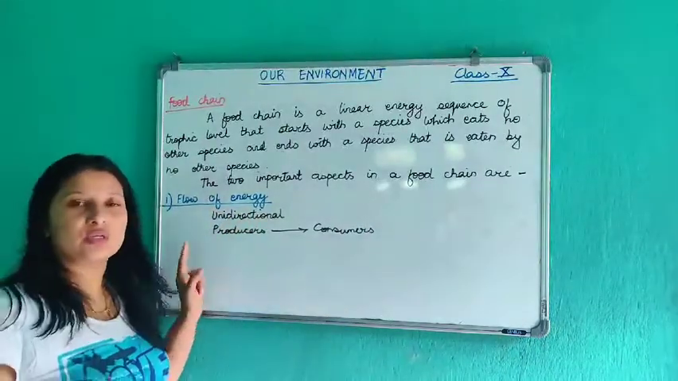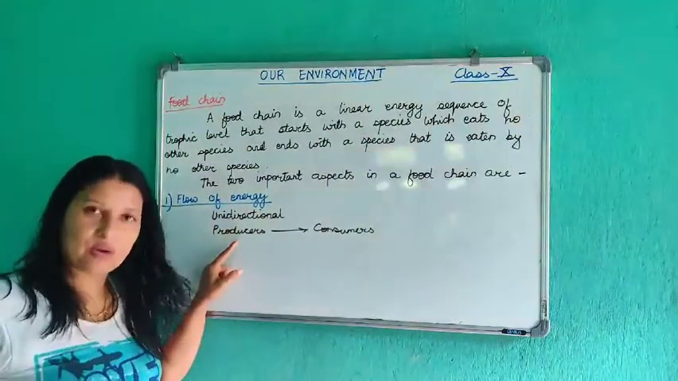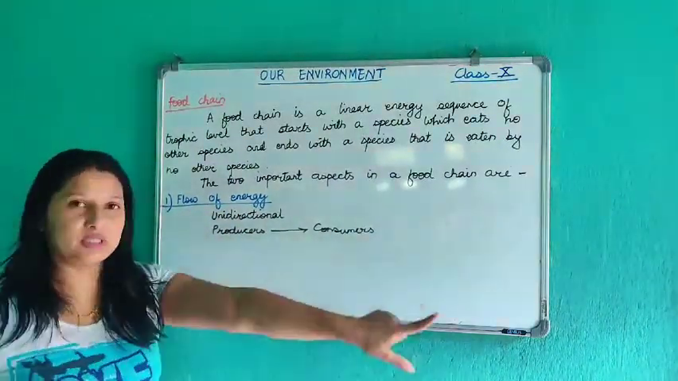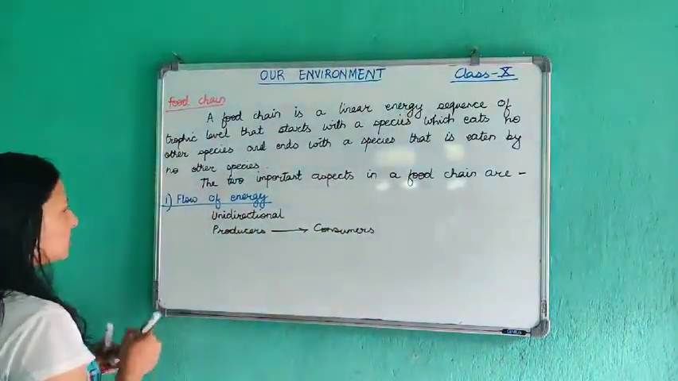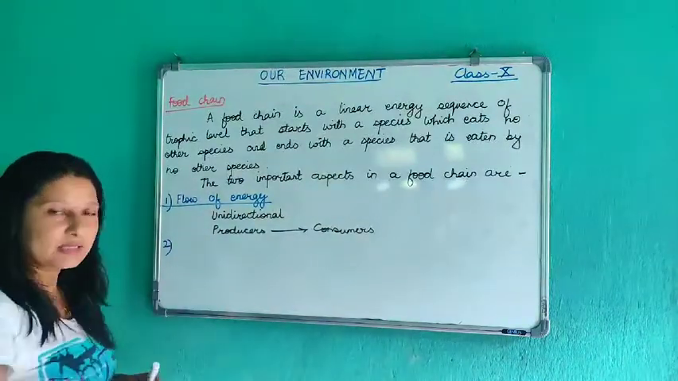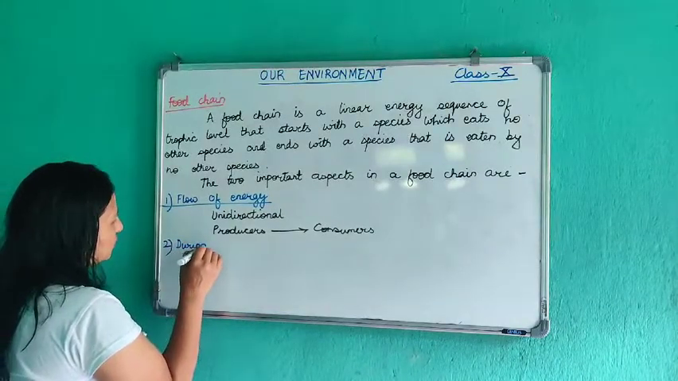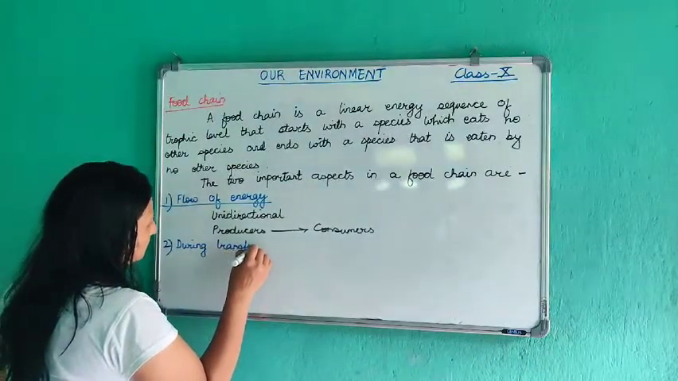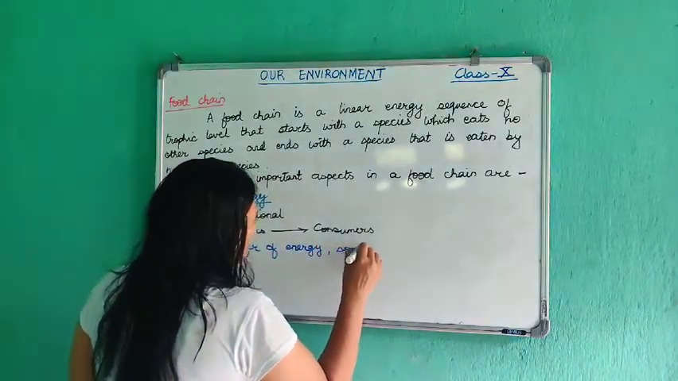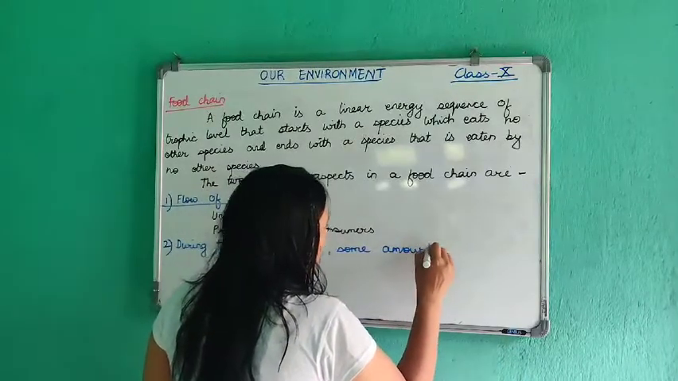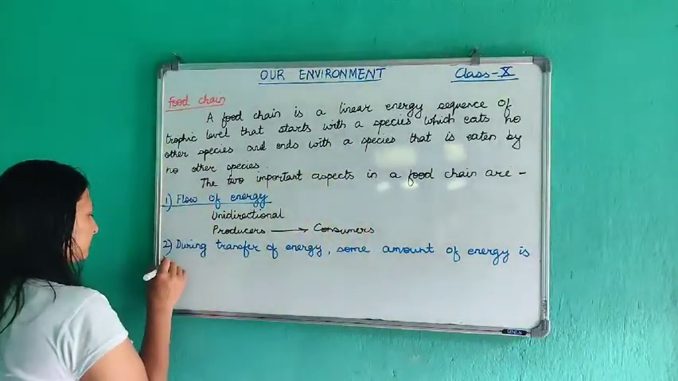Because you remember, producers trap the energy of the sun, right? So first the energy comes in them. Then as they are eaten, that energy will get transferred to the consumers. Alright? Now the next important aspect is that during transfer of energy, some amount of energy is lost. Energy is lost at every trophic level.